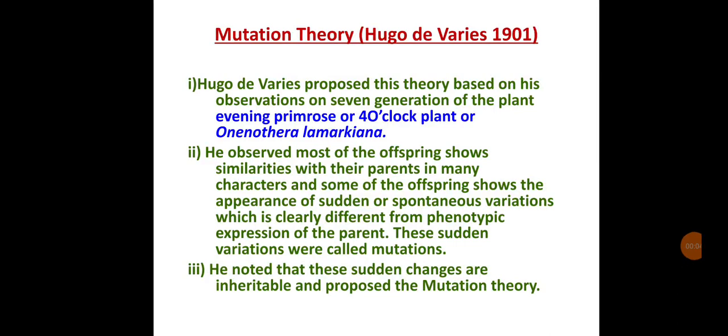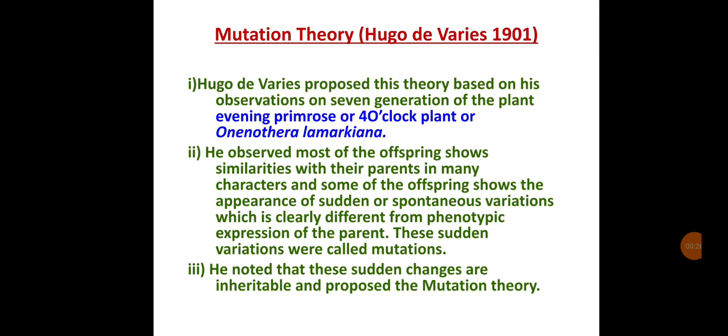Hello friends, in this video we are going to discuss the different theories related to the origin and evolution of new species. Now come towards the mutation theory. Hugo de Vries, the scientist, proposed this mutation theory.